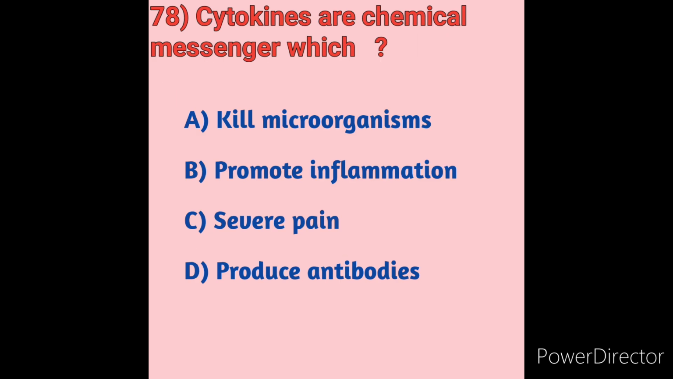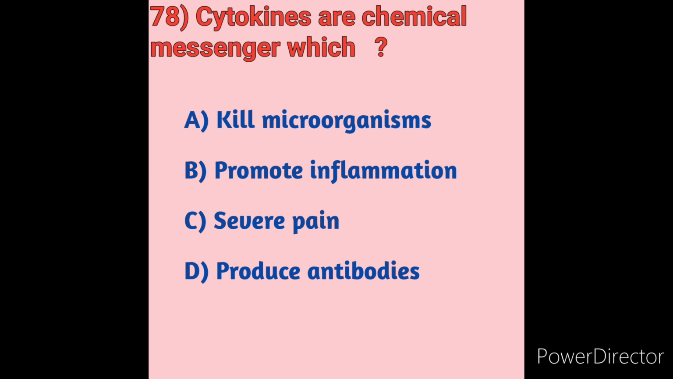Cytokines are chemical messengers which are, we will see first option A, kill microorganism, option B, promote inflammation, option C, severe pain, option D, produce antibodies. The cytokines are the primary chemical messengers involved in both acute and chronic inflammation. Chemical messengers are also called cytokines. The cytokines play an important role during the body's initial response to infection.